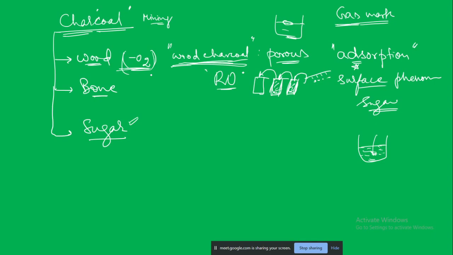So therefore there will be no conduction. It's a non-metal, and the properties of non-metals are bad conductor of electricity, bad conductor of heat. So wood charcoal is like that. Only one allotrope of carbon, that is graphite, can conduct the electricity.